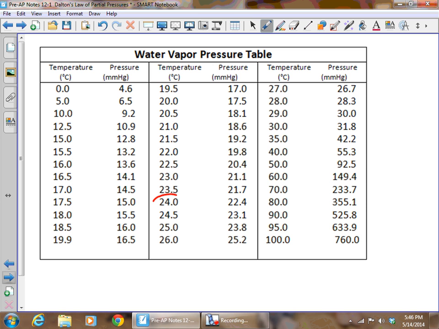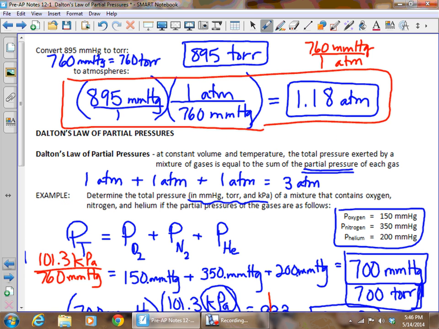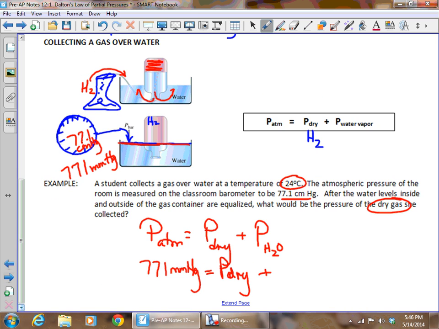So we look for our temperature, which is 24 degrees, and we see that the water vapor pressure at that point is 22.4 millimeters of mercury. So that's what we're going to plug in on the previous page. That 22.4 millimeters of mercury for our water vapor pressure.